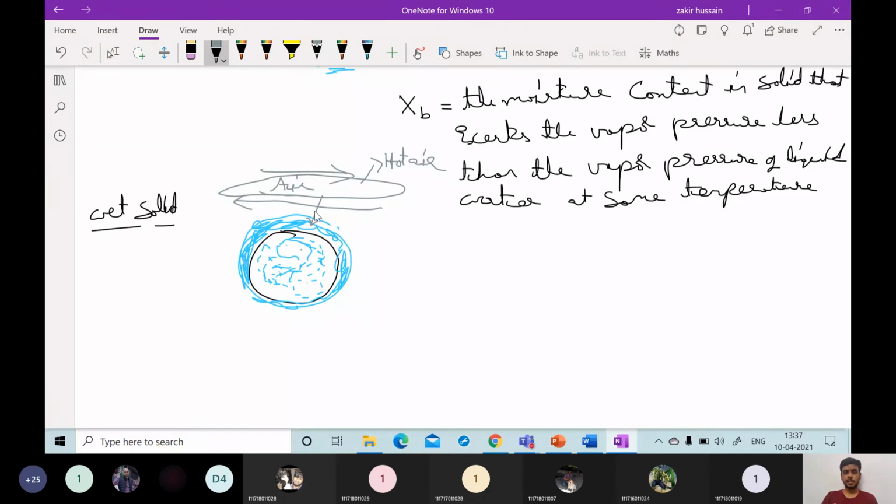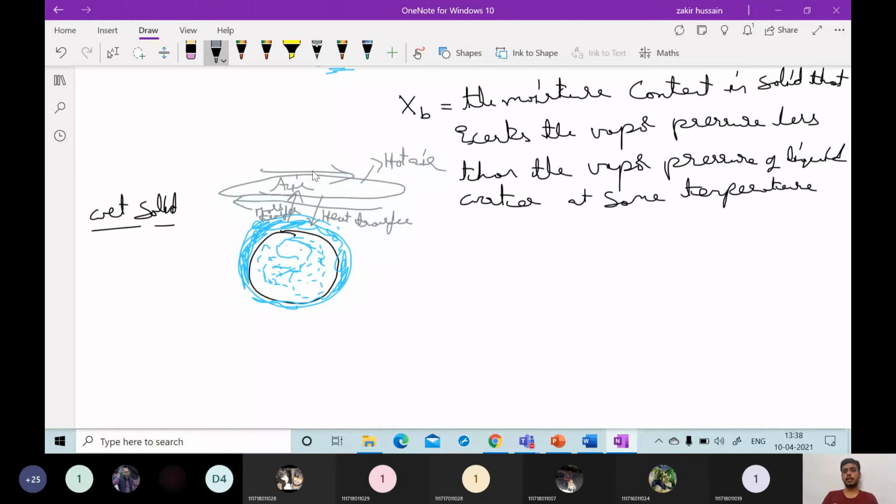It will give convective heat to the solid. So heat transfer takes place from air to this solid, and when the heat transfer is taking place, the mass transfer takes place from this solid surface to the air. So mass transfer, or nothing but moisture transfer, will take place from this to this one.